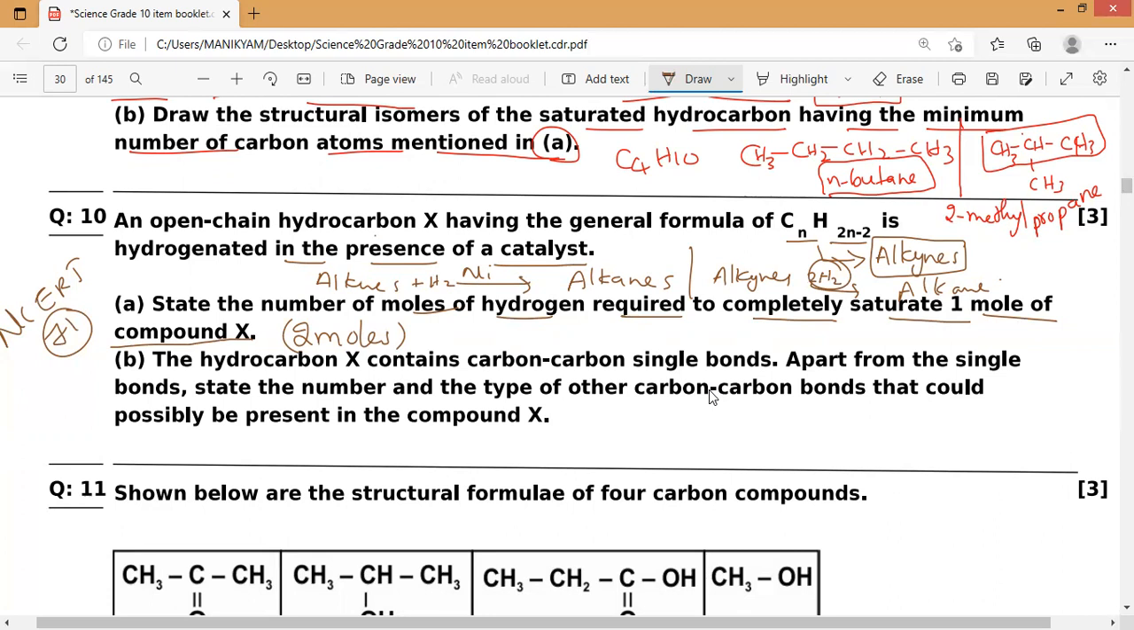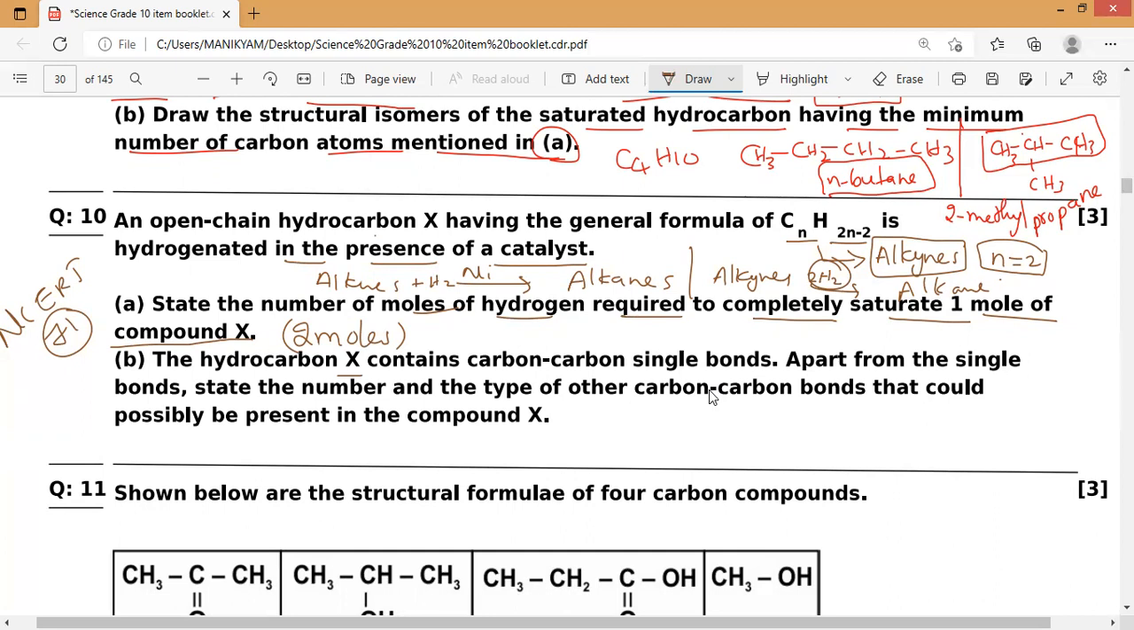Next, part B is the most typical part, which you have to understand very carefully. As we know, alkynes start only from n equals 2. That you have to remember. So no methane will be present. It will start from ethyne, then the next one propyne, and the next butyne. That is what you have to remember.